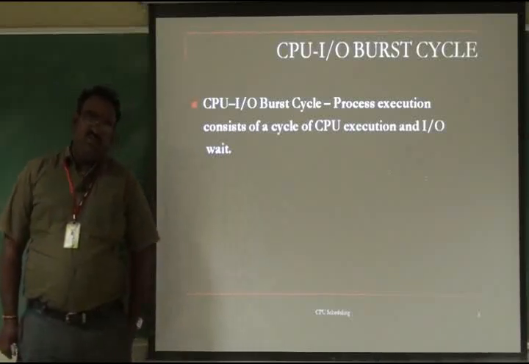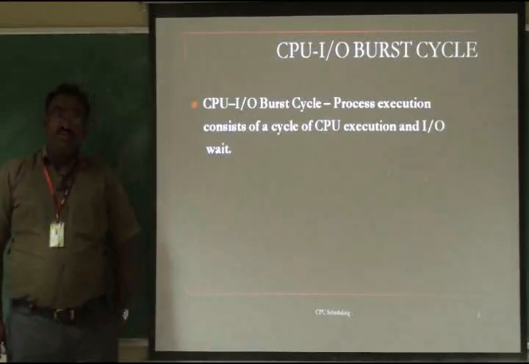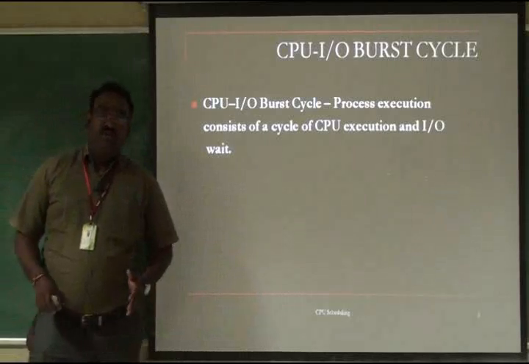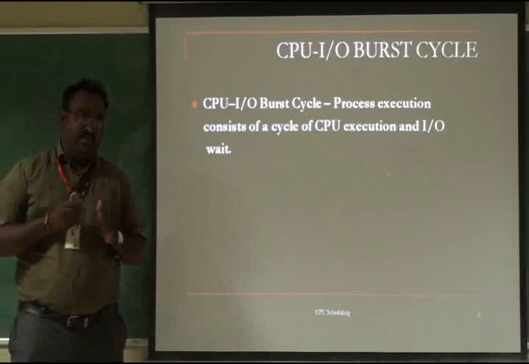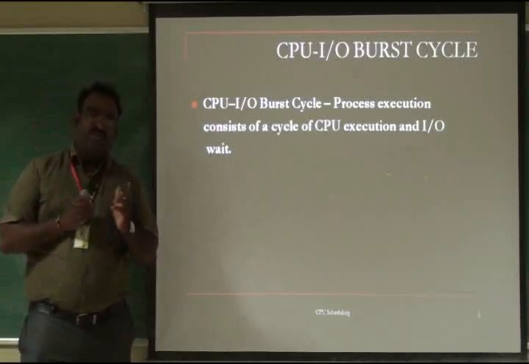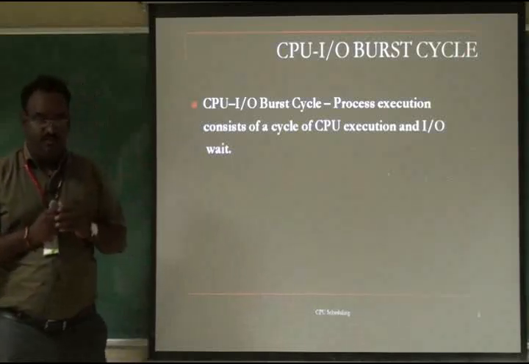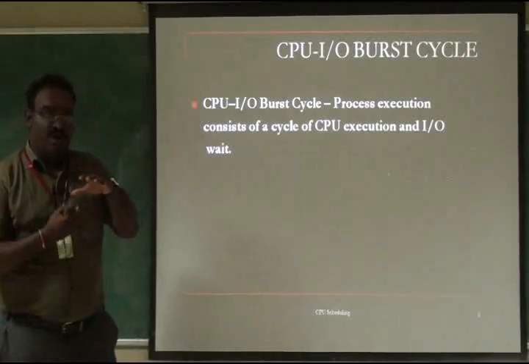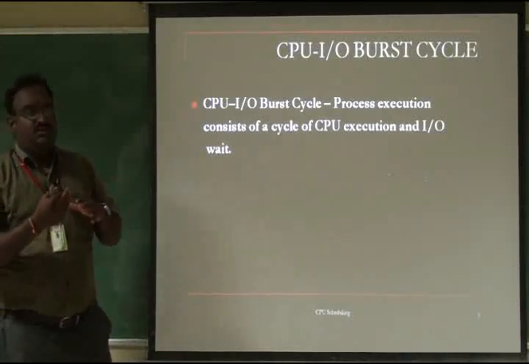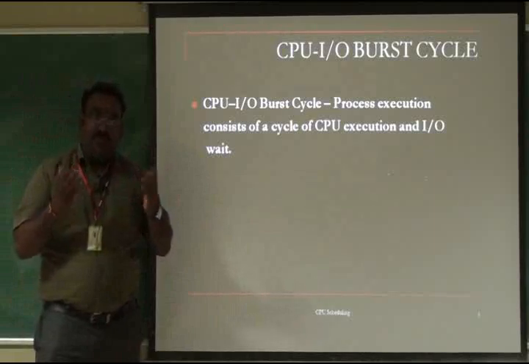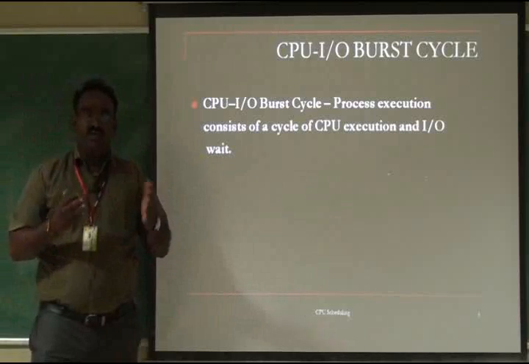Normally the user writes a program, and the program is saved in the secondary storage. While you are executing the program, that is a process, the content of that program is placed from the secondary storage into the memory. When the memory has sufficient data of the process, it is allocated to the CPU. The execution of that process in the CPU we call a CPU burst, or CPU cycle. Suppose you are going to compute C is equal to A plus B. A is 10, B is 10.